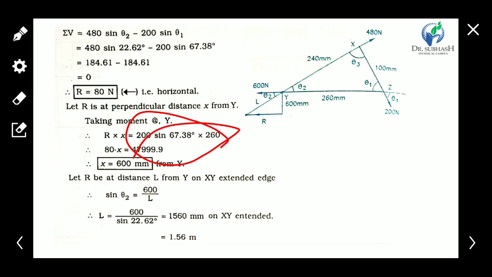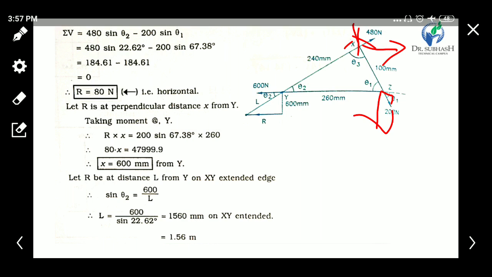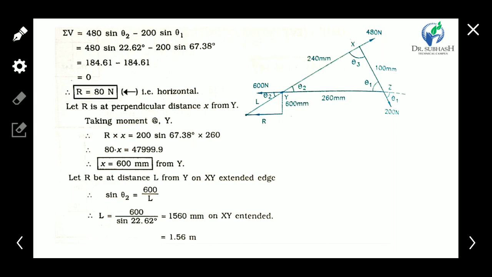Here on this slide there is a mistake: only one force is shown. Here three forces are there whose moments we have to take: this vertical component, this horizontal force, and this force's vertical component. So here is the mistake, and you have to calculate the moment of these three forces or components, then you get the accurate value of x. It should be 600.